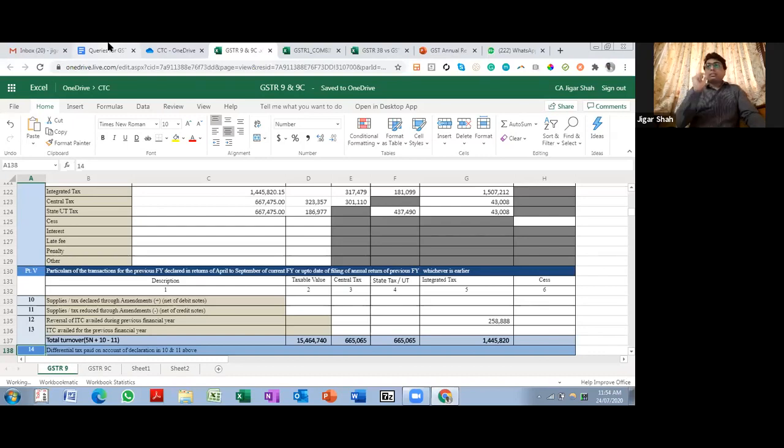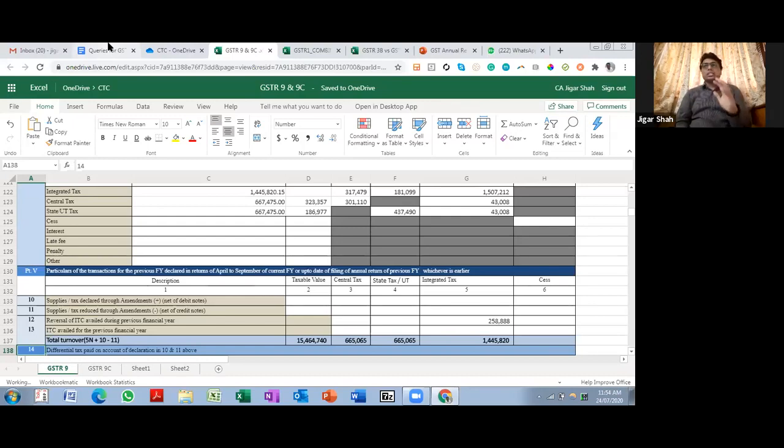Once again, I'm repeating, any transactions which are of 18-19 but you have already disclosed in 19-20, the details will come in table 10 and 11. Now, when I say already disclosed, I mean already disclosed in 3B or GSTR 1. That is the question, whether disclosed in 3B or GSTR 1. So over here, there is a golden rule that you need to take care of.